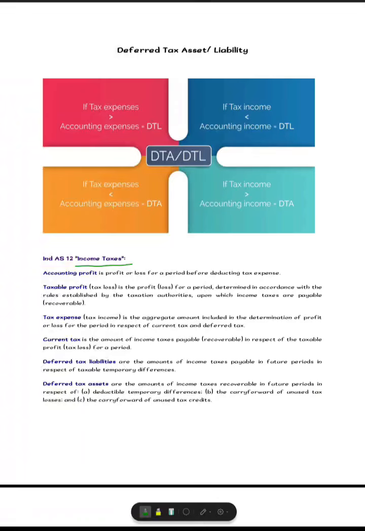So accounting profit is the profit for a period before deducting the tax expense. Let's go through some of the important definitions one by one. Taxable profit is the profit for a period determined in accordance with the rules established by the taxation authority. In case of India, the Income Tax Act 1961 is there. In accordance with this Act, the taxable profit is derived, whereas accounting profit is derived through various accounting principles, Indian accounting standards, and the provisions of the Companies Act. Taxable profit is derived through the provisions of the Income Tax Act 1961.